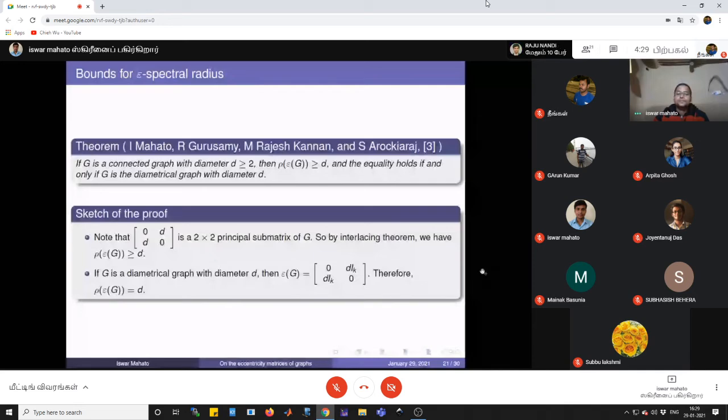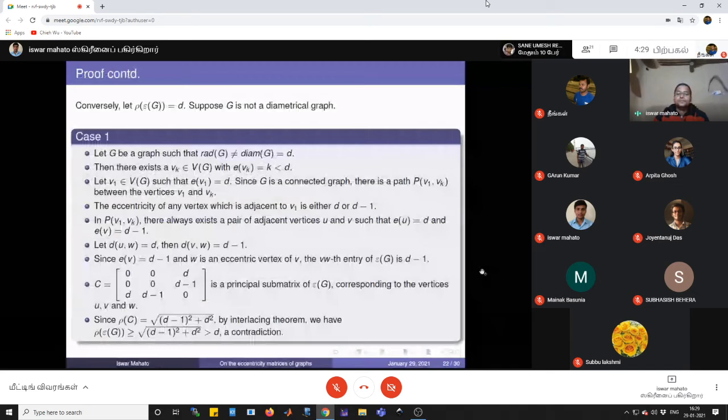Now, conversely, let the spectral radius be equal to D. Then we have to prove that G is a diametrical graph. We will prove this by contradiction. Suppose G is not diametrical. Then in the first case we consider that the radius of G is not equal to the diameter. That means the graph G has some vertices which have eccentricity less than D. So we assume that there is one vertex Vk such that the eccentricity is equal to k and is less than D.